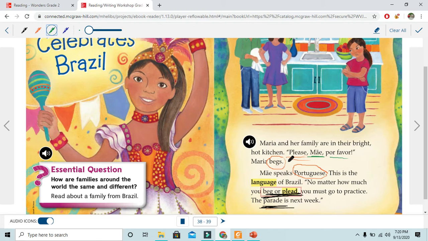Today we learned a new word, beg. It's a plead. So begs means plead, ask or request something. She's asking her mom.